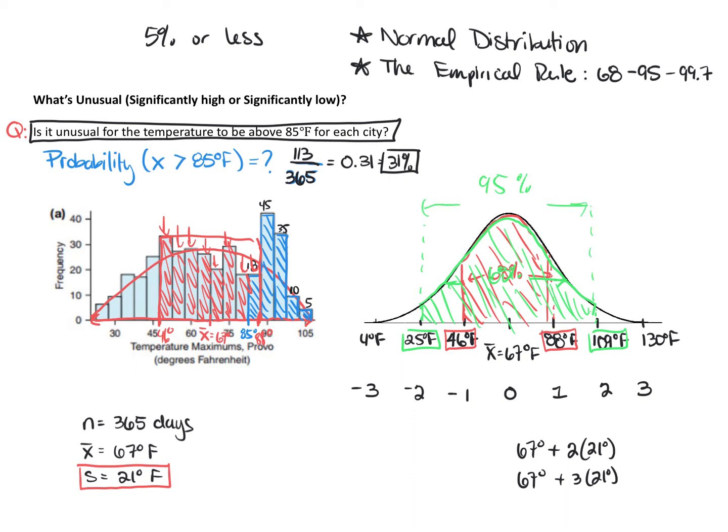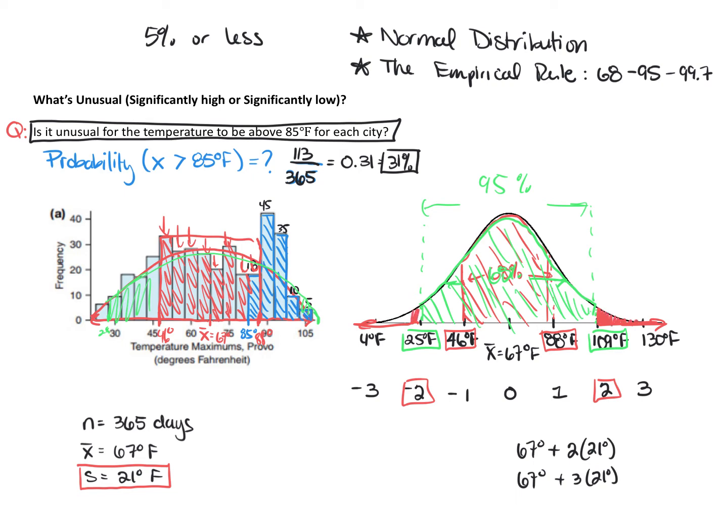Okay, so 95% of the daily temperatures in Provo are going to be between 25 degrees, so 25 degrees here, and 109 degrees, which is somewhere out here. Okay, and again, this is a rough estimation. And then we can see that if we go past, so this is the important part here. If we go past 2 standard deviations, then you'll see, I'm going to shade in red here.